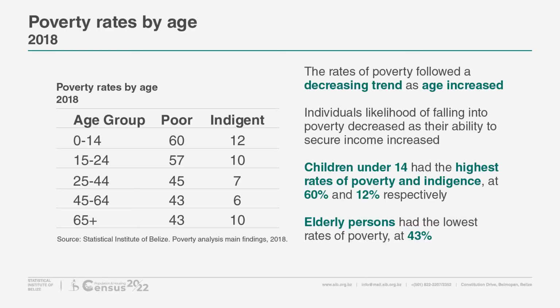Poverty rates by age. The rates of poverty followed a decreasing trend as age increased. Individuals' likelihood of falling into poverty decreased as their ability to secure an income increased. Children under 14 years of age had the highest rates of poverty, and indigents at 60% and 12% respectively. Meanwhile, elderly persons had the lowest rates of poverty at 43%.